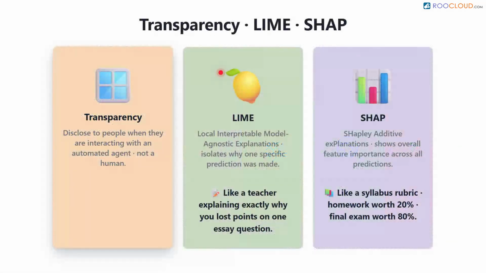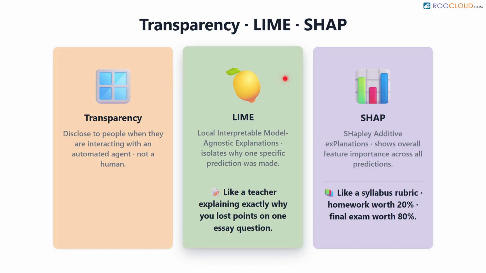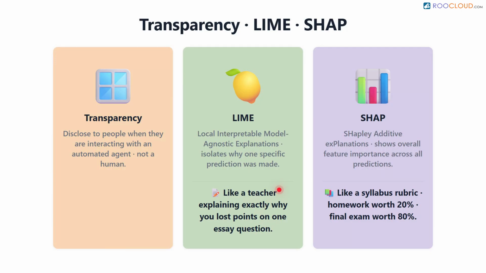Transparency and explainability require organizations to disclose when people are interacting with an automated agent. To achieve true explainability, developers use specialized mathematical tools. One tool is LIME, which stands for Local Interpretable Model Agnostic Explanations. LIME isolates and explains why one single, specific prediction was made. It is like asking a teacher to explain exactly why you lost points on one specific essay question.